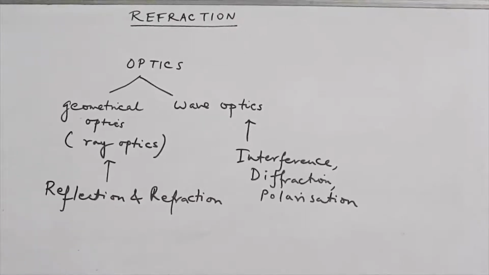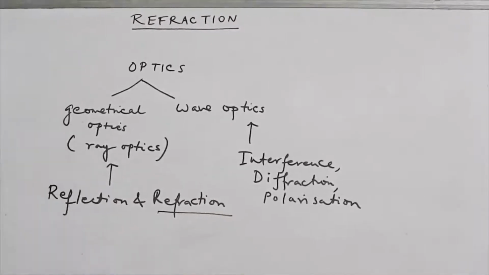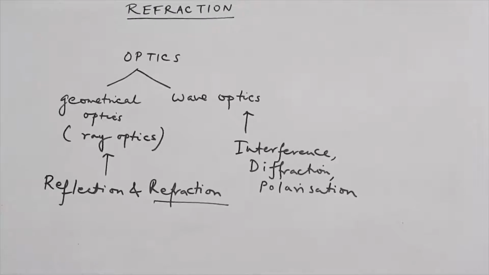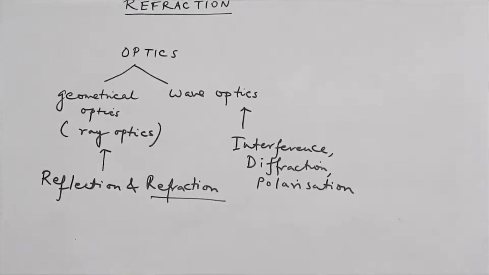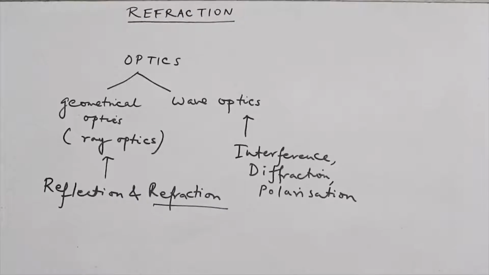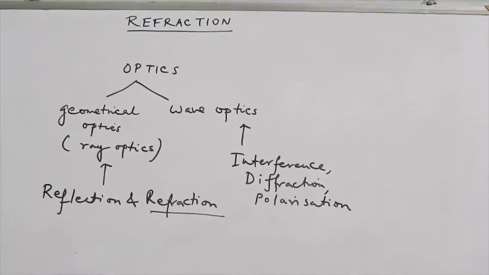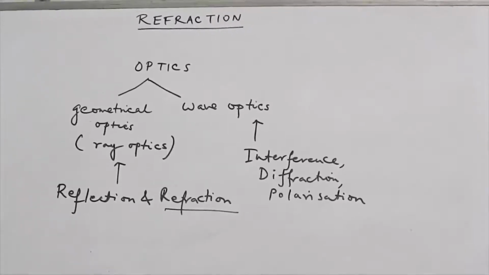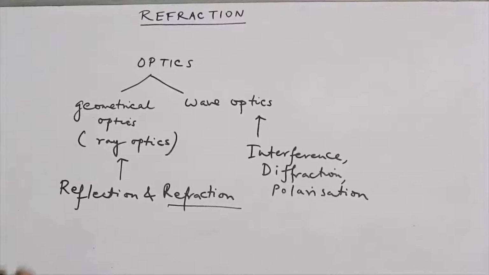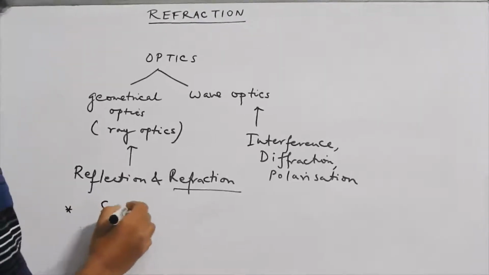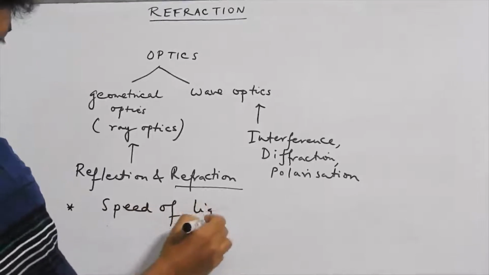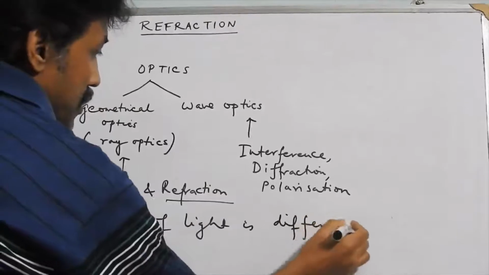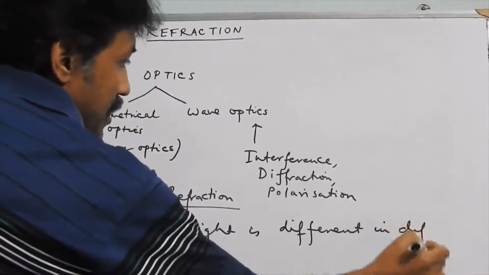So before starting with refraction, you might all know that light travels with different speed in different medium. It travels with a different speed in air, a different speed in glass, a different speed in water, and so on. So the speed of light is different in different medium.